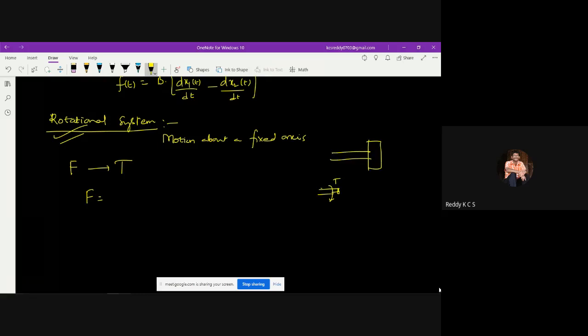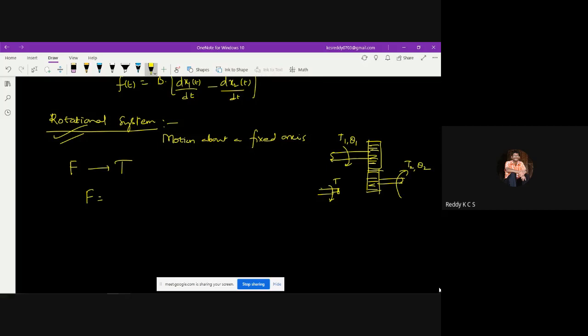If you take a gear system, say for example a spur gear, and want to represent this kind of system, say this is T1 and theta 1, and this is theta 2 and T2.